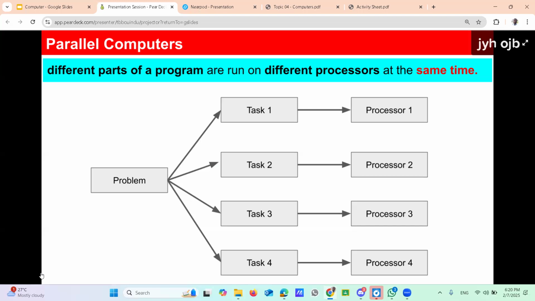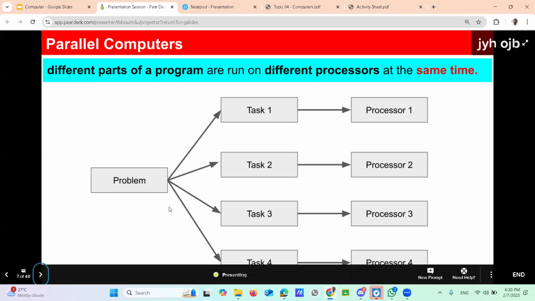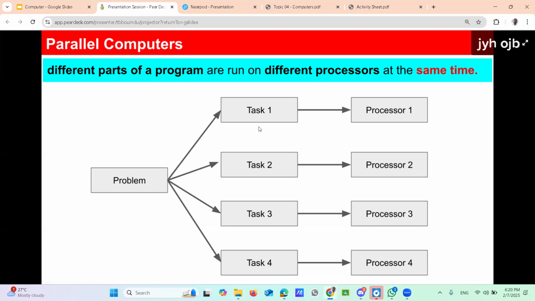Right. Then what is happening there? Look at the diagram. The problem can be divided into several subunits called tasks: task 1, task 2, task 3, like that. Then each processor is assigned to each task. All the processors are working at the same time, but on different tasks.